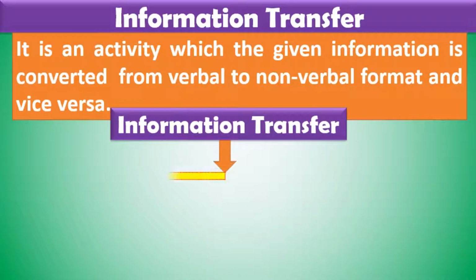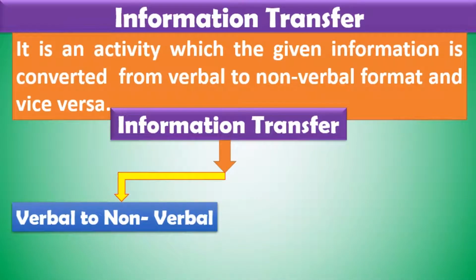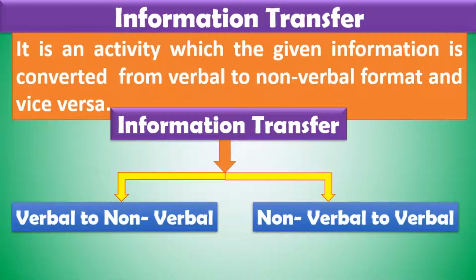There are two types of information: verbal to non-verbal and non-verbal to verbal. Verbal to non-verbal. According to this type, students have to develop a diagram such as a pie diagram, bar chart, tables, tree diagram or route maps by reading the paragraph information. That means it converts or transfers paragraph to diagram.